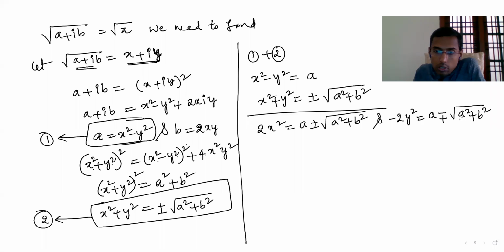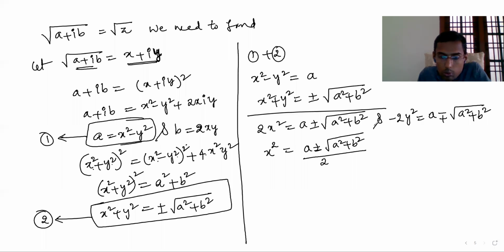Please take a screenshot because it's going to close within 1 minute. So x square equals, I'm going to write like this, a plus or minus under root of a square plus b square by 2. And y square we are going to write as minus a plus or minus under root of a square plus b square by 2.